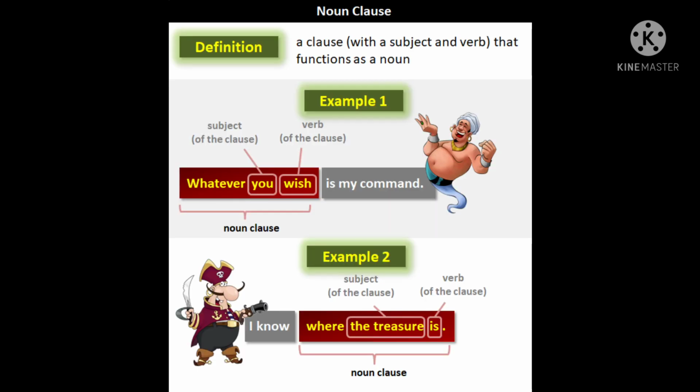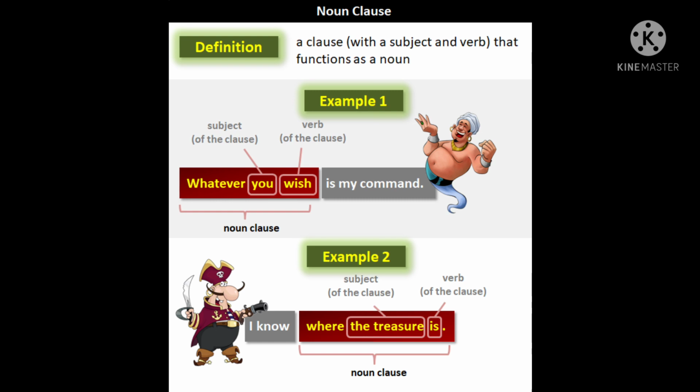Let us discuss noun class definition. A class that functions as a noun. So what is a class? Class is a group of words that contain both subject and predicate. So here, what is subject? Hope that you remember, subject is a word that can take the place of a noun.